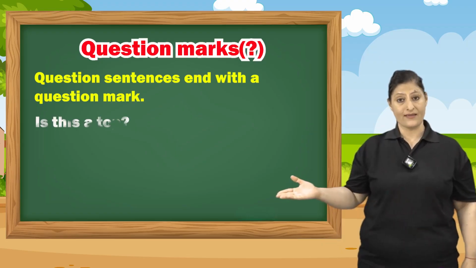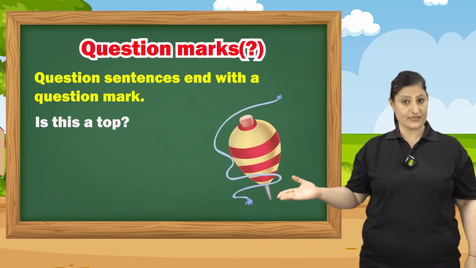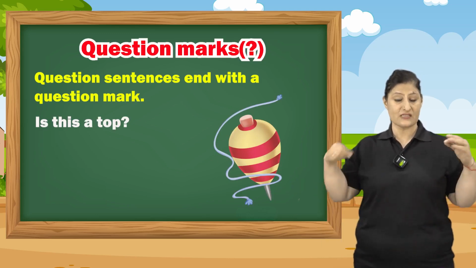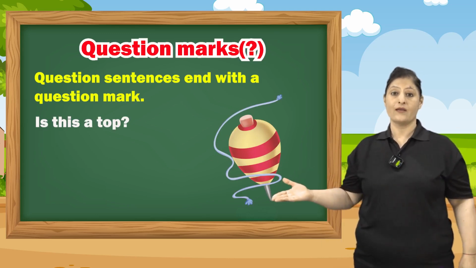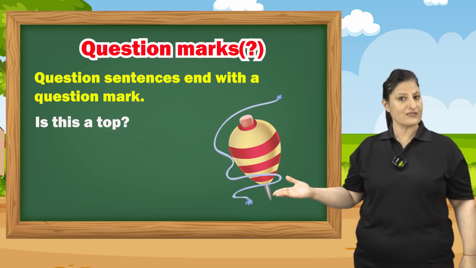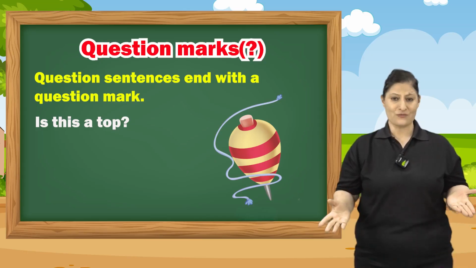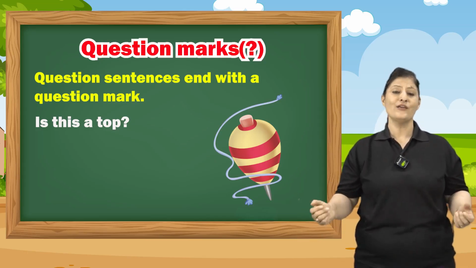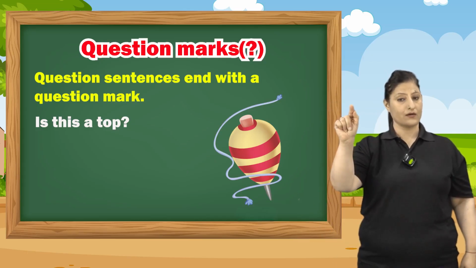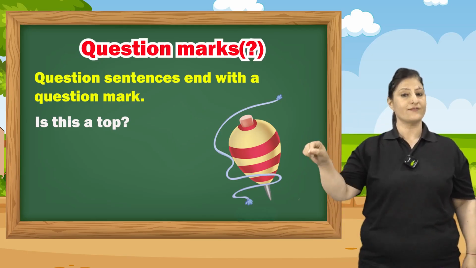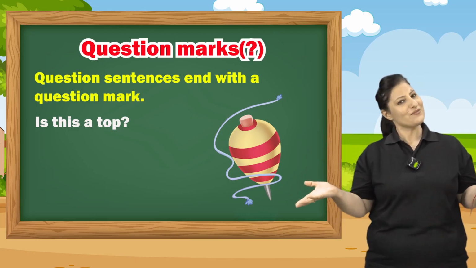Okay? Like as, is this a top? The person is asking a question. Is it a top? The question. And once the question is completed, you have to put a question mark. And question mark is very easy to make. Just make a curve and a standing line and put a dot under it. It becomes a question mark.